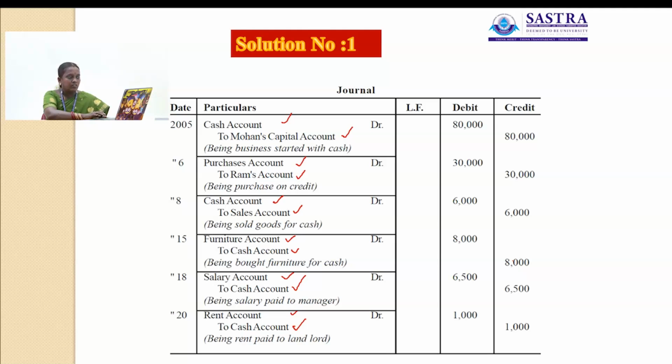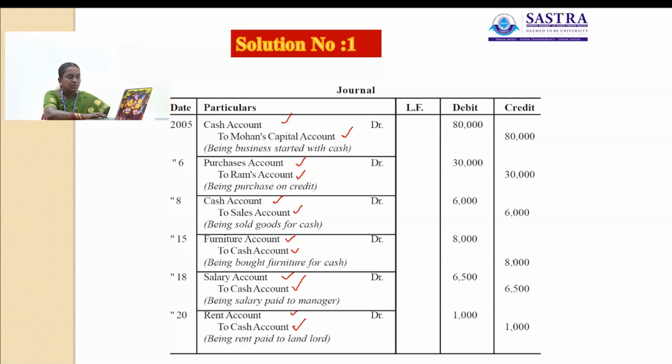Then the next transaction is January 6th, purchased goods from Ram on credit. Here there are two aspects, one debit and one credit. What accounts are involved? Purchase account and Ram account. Purchase account is a real account, Ram account is a personal account.